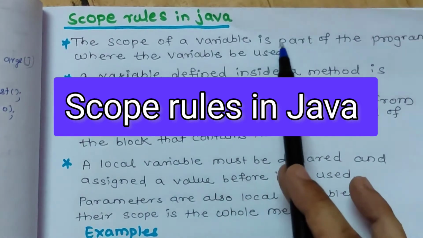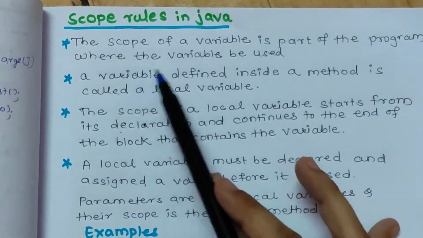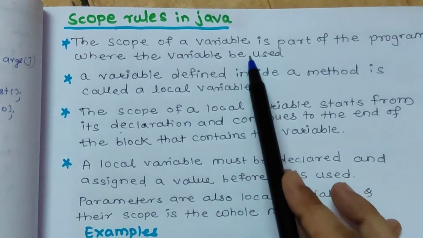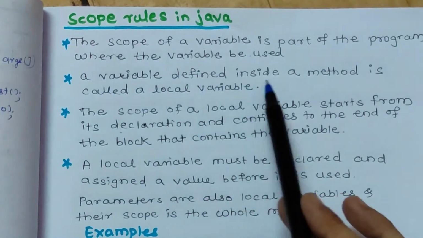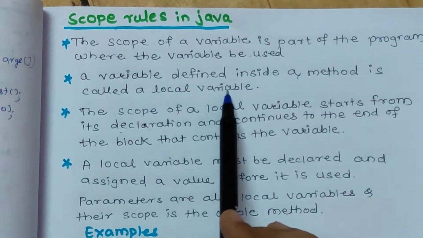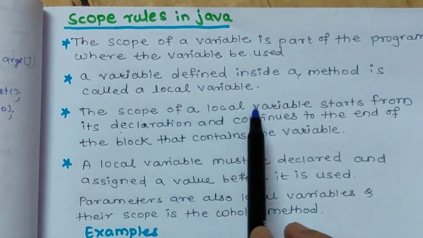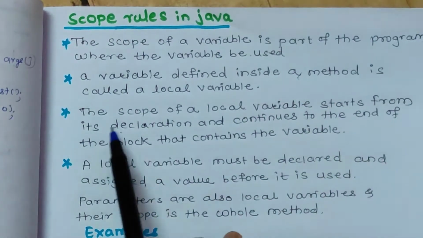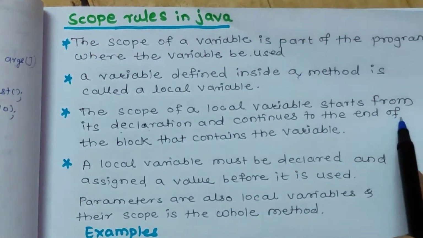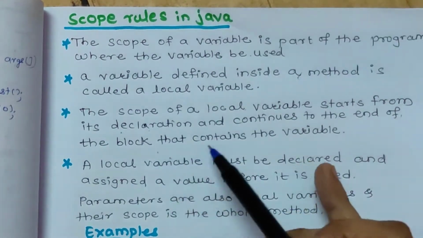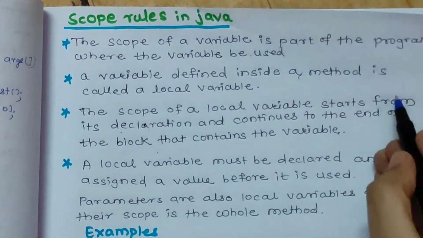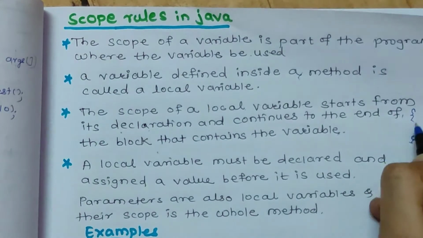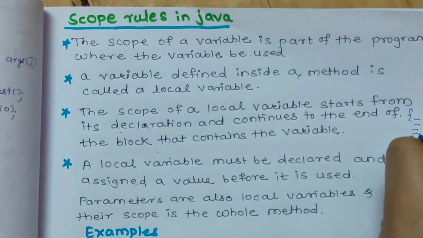The scope of a variable is the part of a program where the variable is used. A variable defined inside a method is called a local variable. The scope of a local variable starts from its declaration and continues to the end of the block that contains the variable. That is, the scope of a local variable is limited to the block.